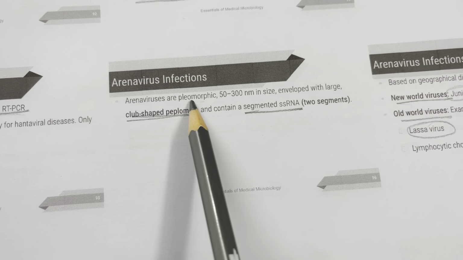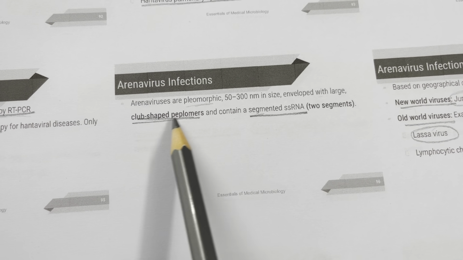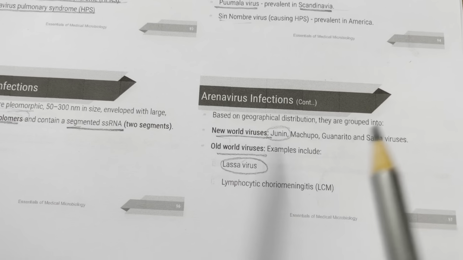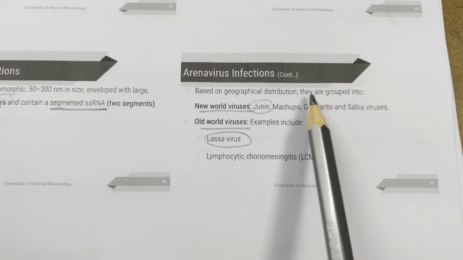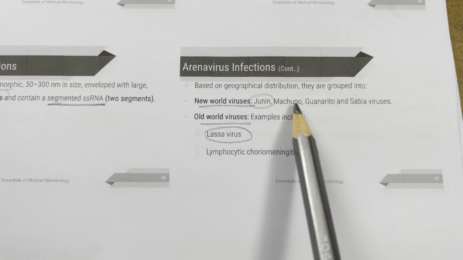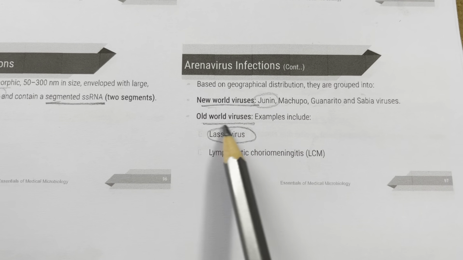Arenavirus infections. Arenaviruses are pleomorphic. They are enveloped with large club-shaped peplomers and contain a segmented ssRNA, 2 segments. Based on geographical distribution, they are grouped into New World viruses, for example, remember Guanarito and Junin, and Old World viruses, Lassa virus.